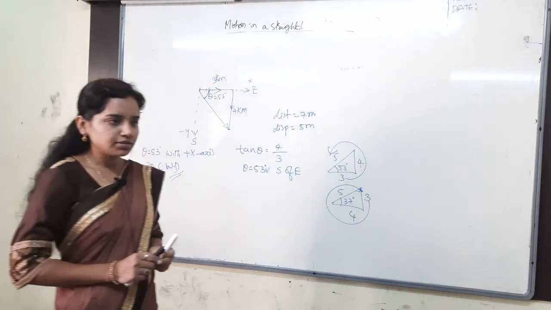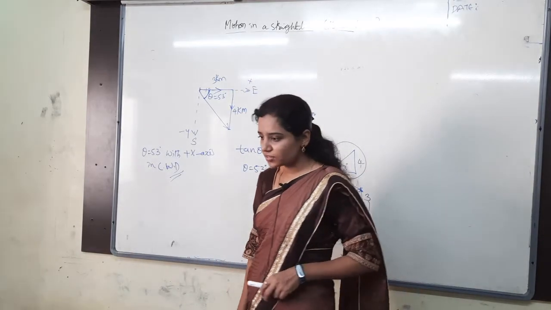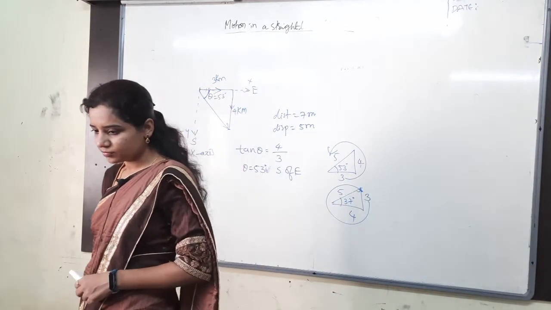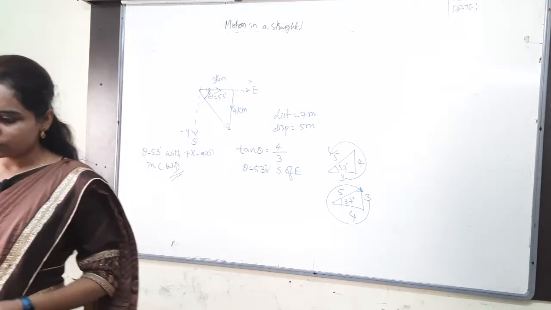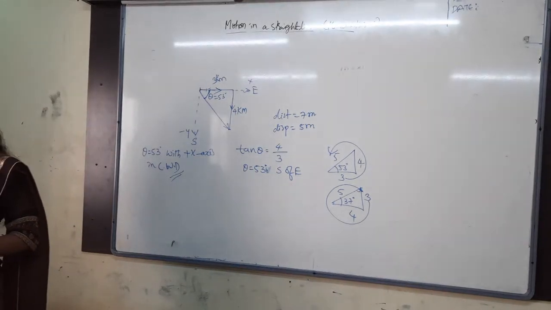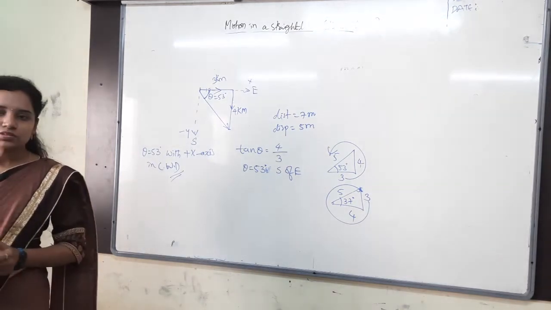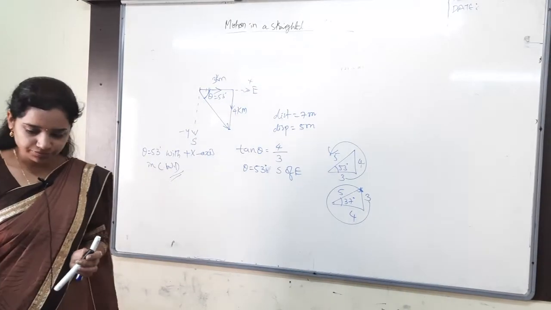Then any other answer? See the directions properly. Distance is 2, displacement is root 2, of course. Tell me the directions properly.